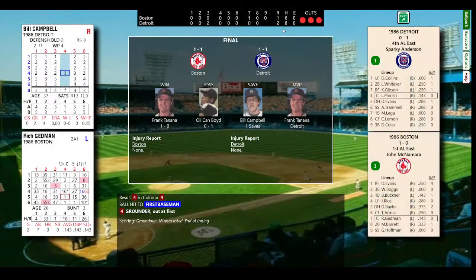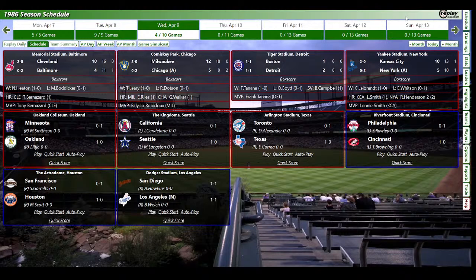So let's take a look real quick at what's going on in the '86 season. As I said before, I am playing every single game. This project may take me till two or three years from now. I don't care. I love this season. I love 80s baseball, and I love playing every game because it makes me happy.